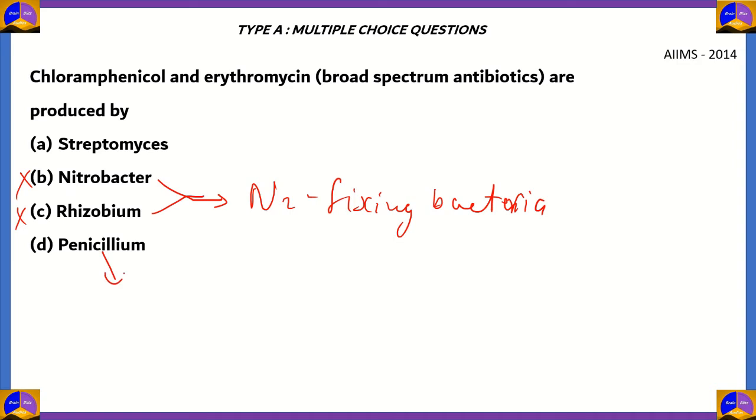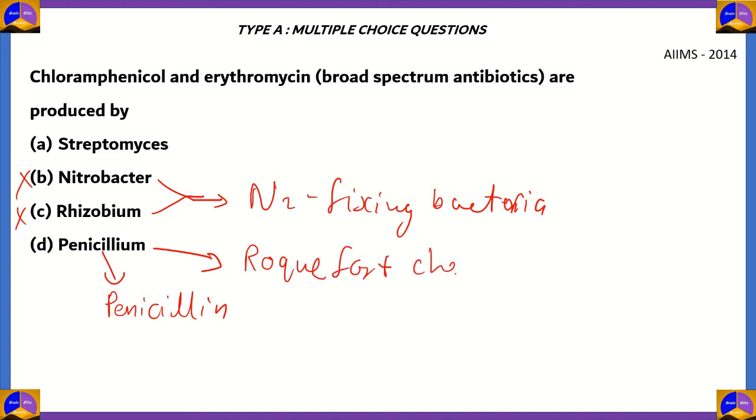If you look at option D, Penicillium, this is used for making antibiotic, but the name of that antibiotic is penicillin, the world's first antibiotic. And another form of Penicillium, that is Penicillium roqueforti, is used for creating Roquefort cheese. So basically the mold is grown on the cheese, and then the flavor comes into the cheese, and then it becomes all bluey and gooey, etc. So option D, Penicillium, is incorrect.